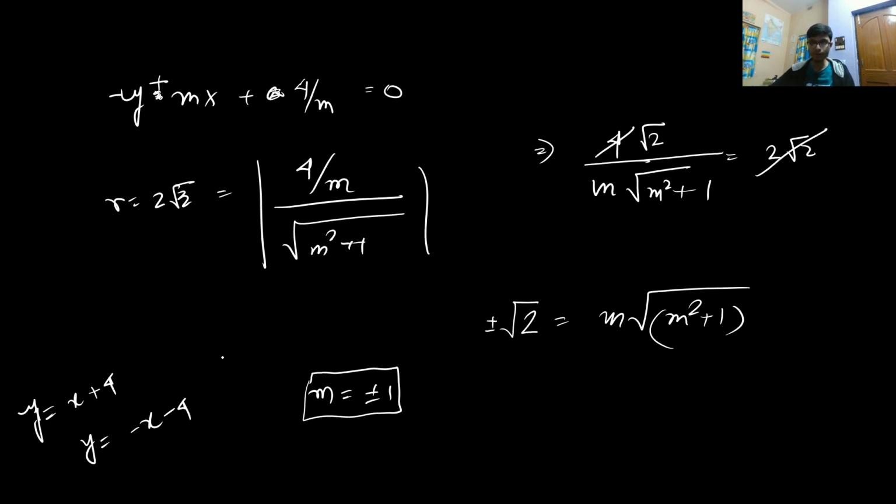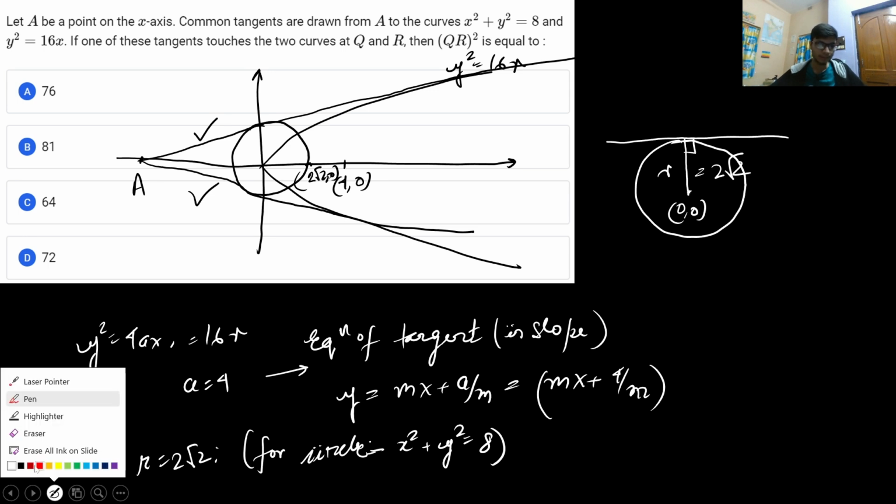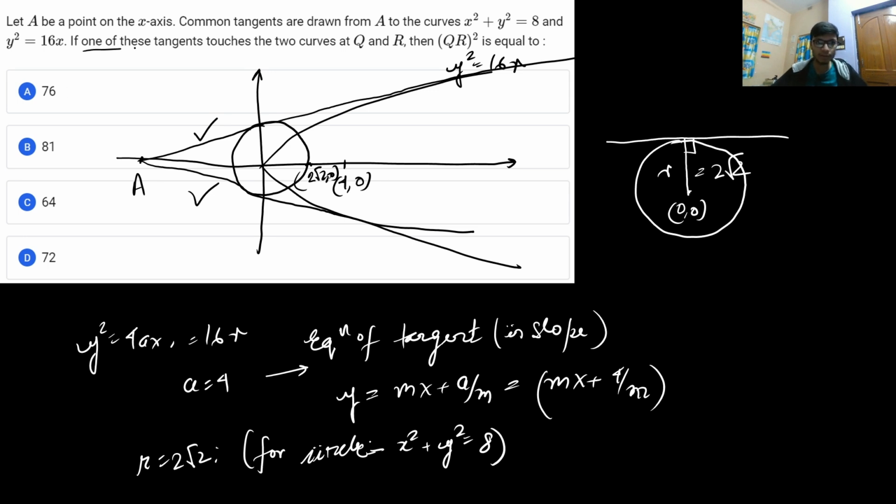So these are the two equations of the common tangents: y is equal to x plus 4, and the other tangent is y is equal to minus x minus 4. You can take any one of them. Now you have to solve for the case where one of the tangents touches the two curves at q and r. So the first curve at point q and the second curve at point r, and then you have to find the distance qr whole square.